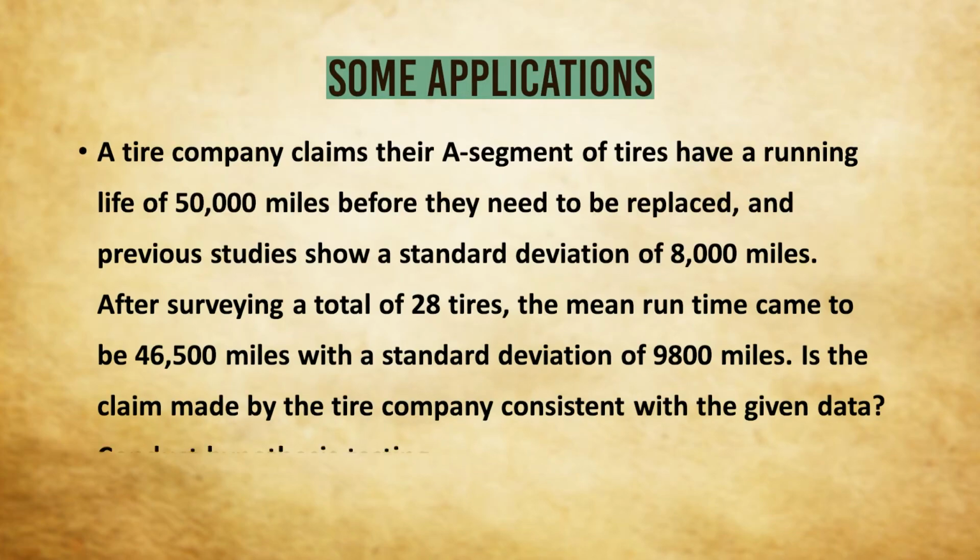There is one more real-life example. A tire company claims that a segment of tires have a running life of 50,000 miles before they need to be replaced, and previous studies show a standard deviation of 8,000 miles. After surveying a total of 28 tires, the mean runtime came out to be 46,500 miles with a standard deviation of 9,800 miles. Is the claim made by the tire company consistent with the given data? We can conduct hypothesis testing by the theory that we have learned so far. These are all real-life examples that we have to deal with, and we will see in our subsequent lectures how we can deal with them. Thank you.